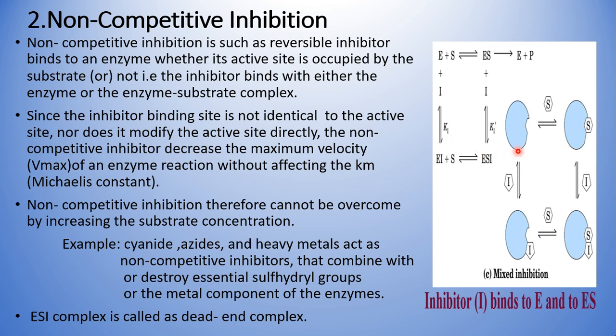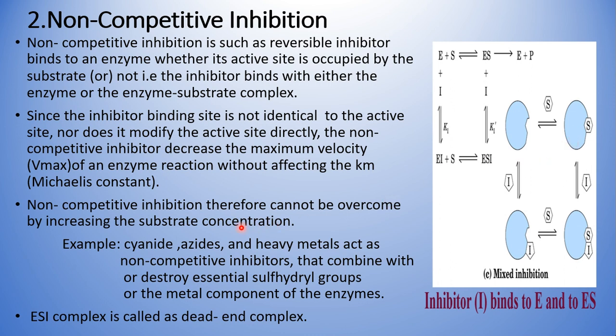So the non-competitive inhibitor can bind either to a free enzyme like this, or to an enzyme substrate complex. Remember, this is the step where it differs from the upcoming uncompetitive inhibition. So in non-competitive inhibition, the inhibitor can bind either to the free enzyme or to the enzyme substrate complex.